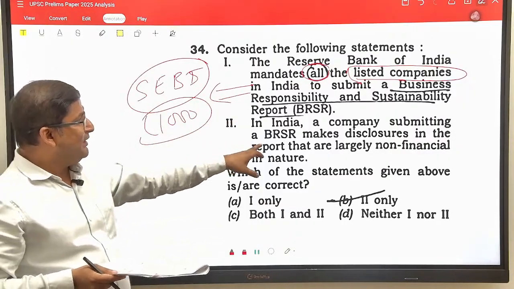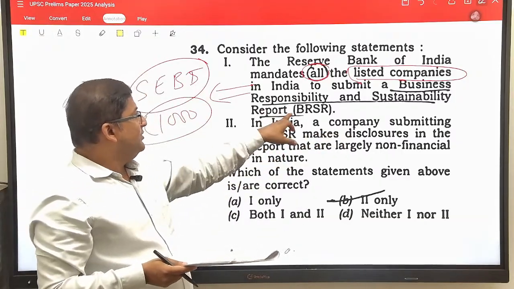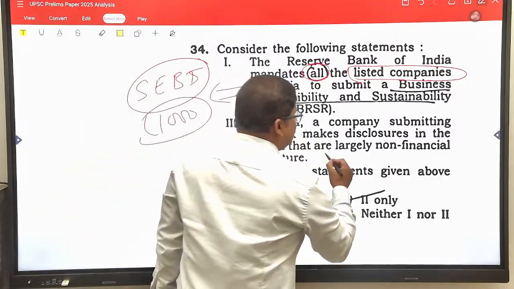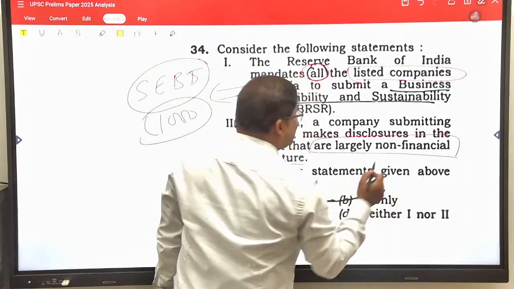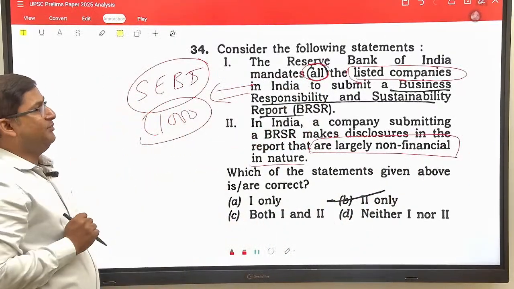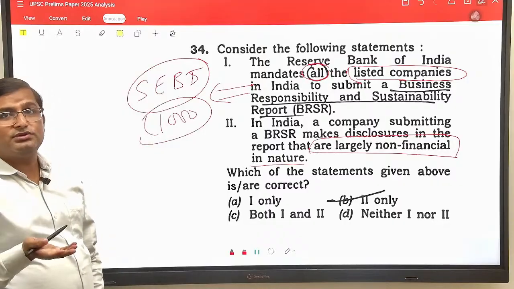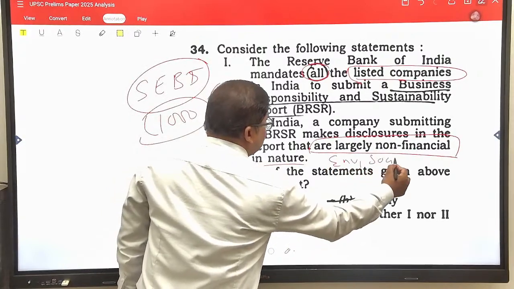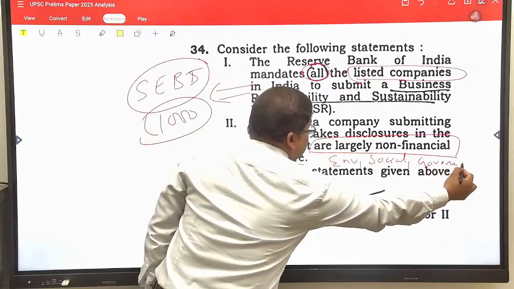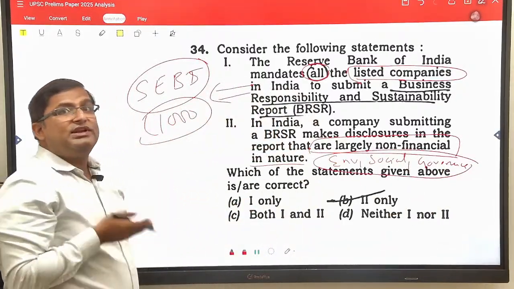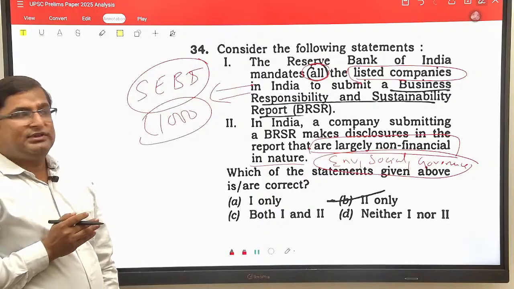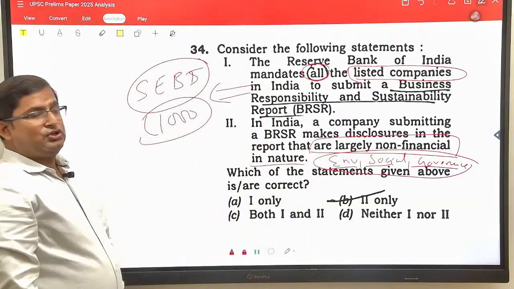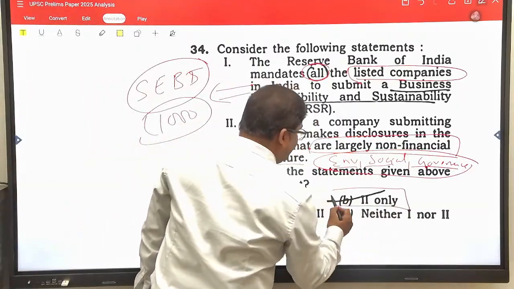Now come to the second. In India, companies submitting the business responsibility and sustainability report make disclosures in the report that are largely non-financial in nature. They are saying, what are the disclosures in this report? These disclosures are basically related to environmental, social and governance matters, meaning these are non-financial in nature. They deal with the environmental concern, social concern and governance concern of the company. So 2 will be true. The answer would be B.